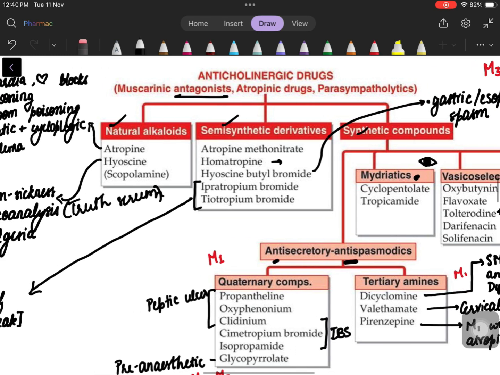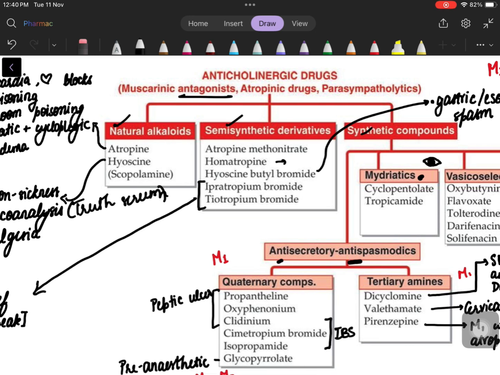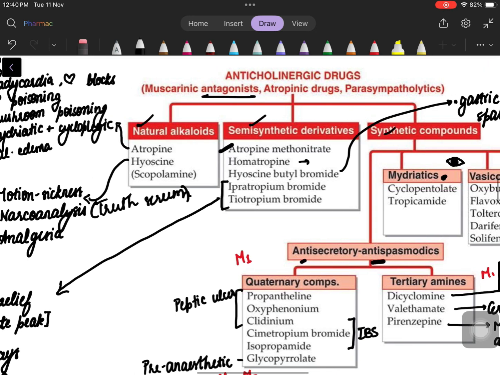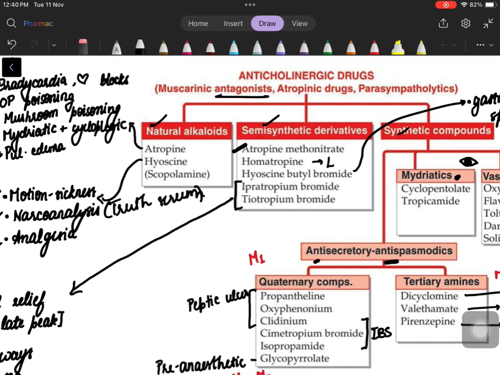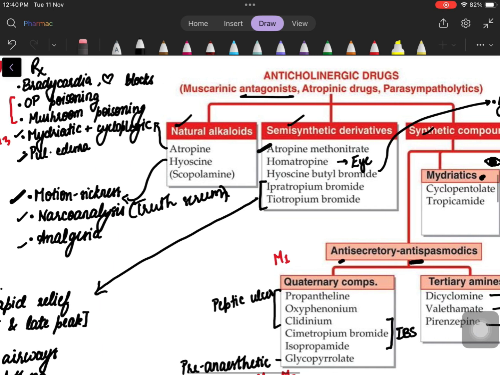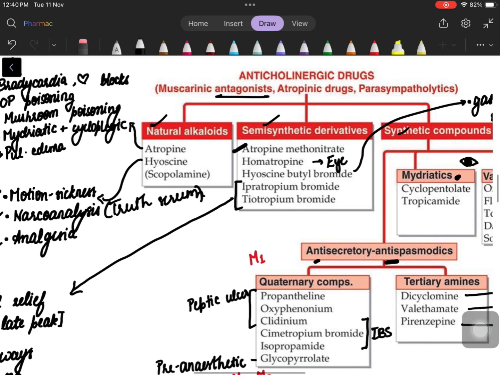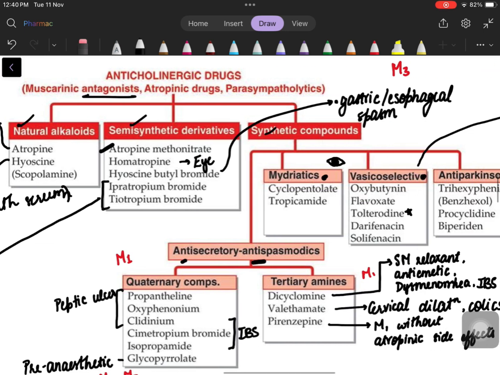Under semi-synthetic, you have atropine methonitrate, which is very similar to atropine. Homatropine. So homatropine is used in the eye, right? You have eye drops of homatropine, which will cause mydriasis or pupillary dilation. Hyoscine butyl bromide, let's see its uses. It's used in gastric and esophageal spasm.